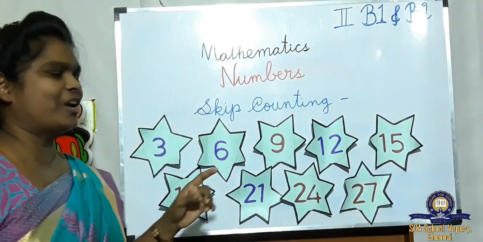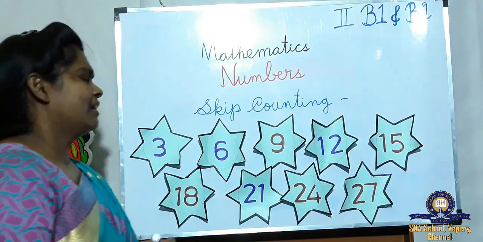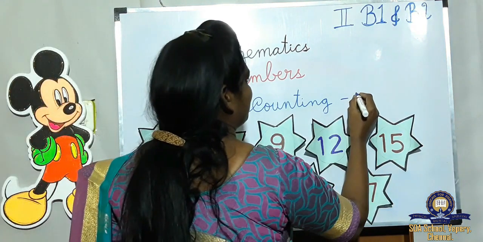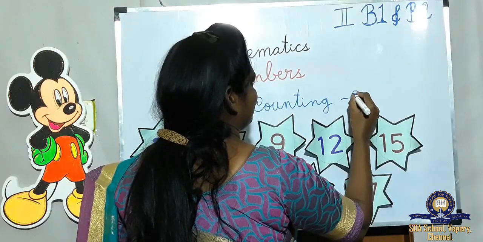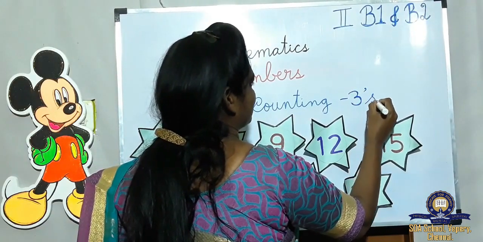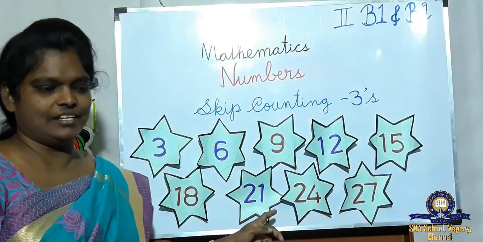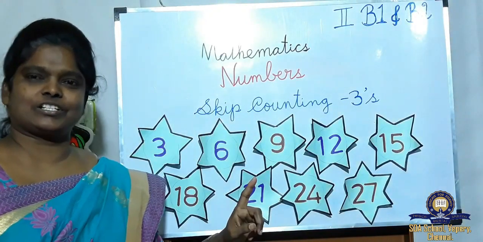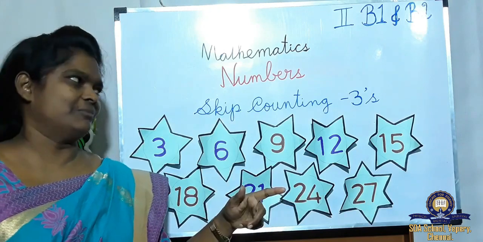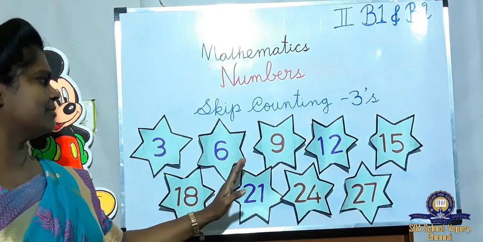Can you identify what pattern we have learned now? Skip counting by 3's. First what you studied? Twos. Twos counting comes under the 2 tables. Now threes. Shall we see what table it comes under?